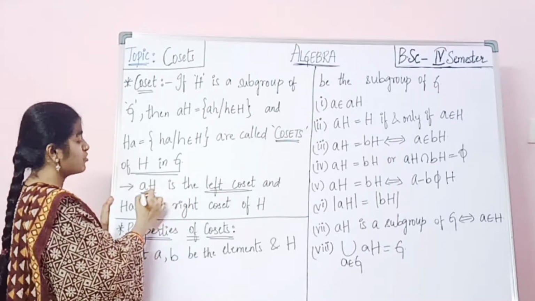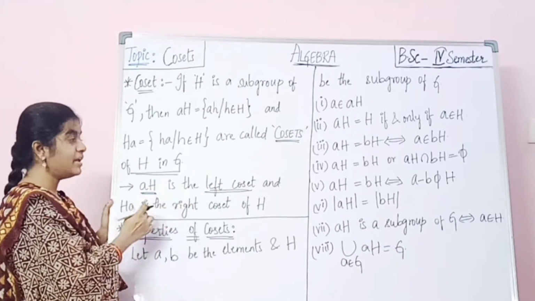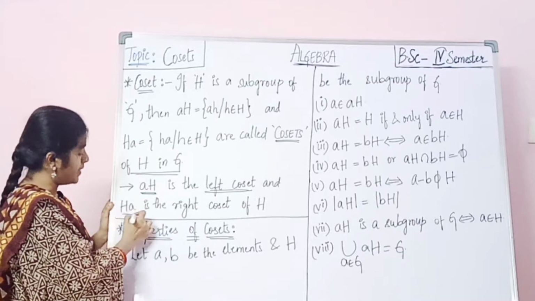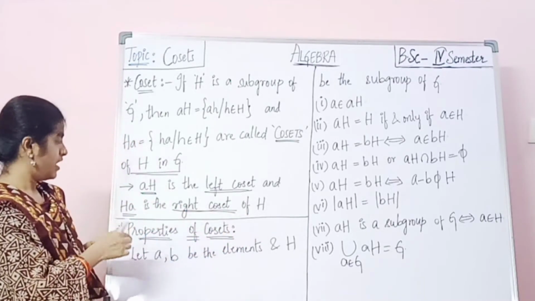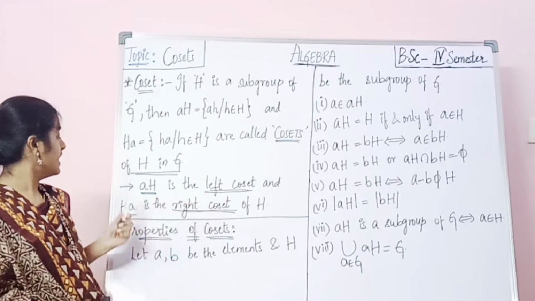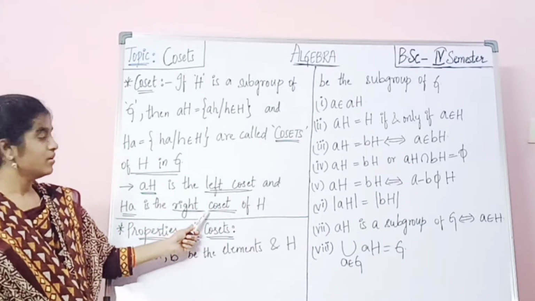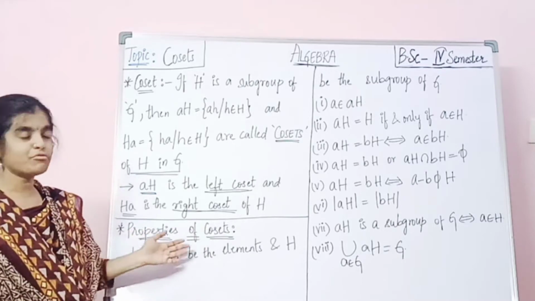and Ha is called the right coset of H. So aH is called the left coset, Ha is called the right coset of H. Now let us know the properties of cosets.